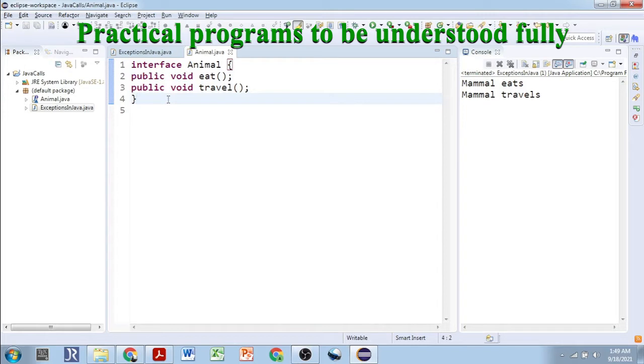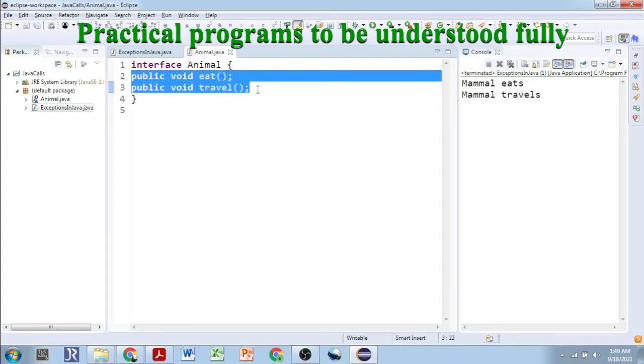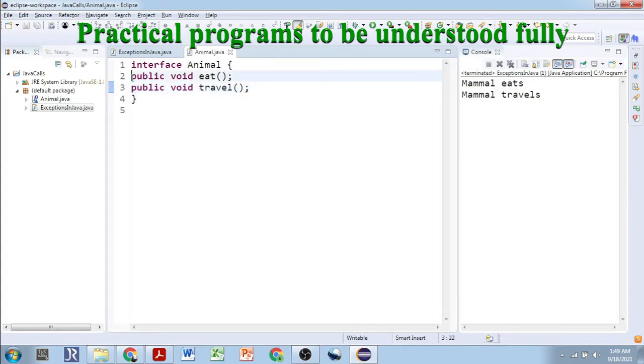Keep one thing in mind. All the methods are abstract. Although you have not given the abstract keyword over there, implicitly these are all abstract methods. Understood? Even if you give the abstract keyword, it's also fine. And even if you don't give abstract, then also it's okay. It will not give any compile time error. Similarly, the interface itself is abstract.